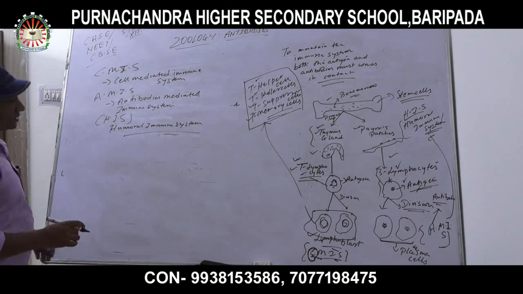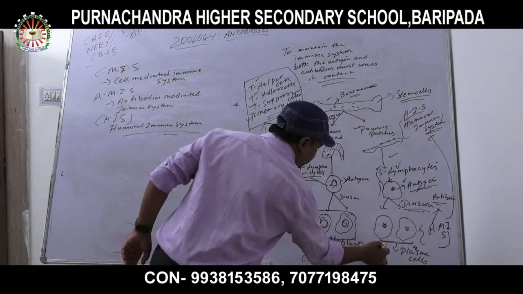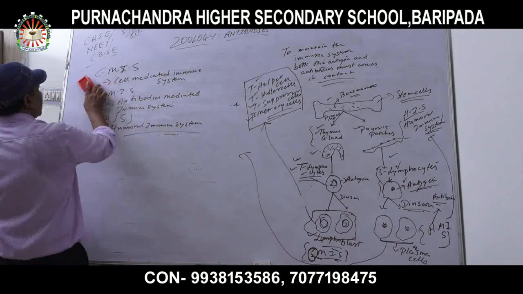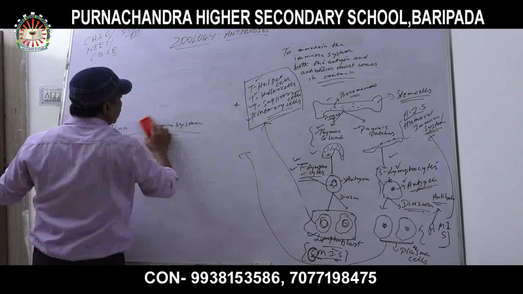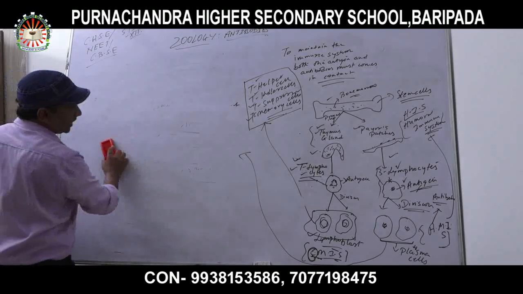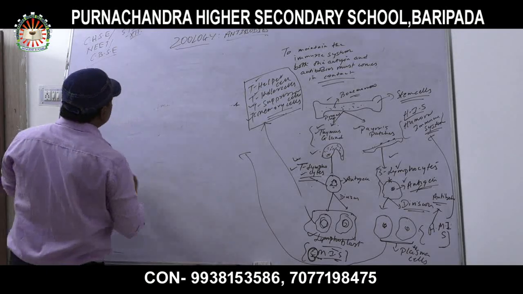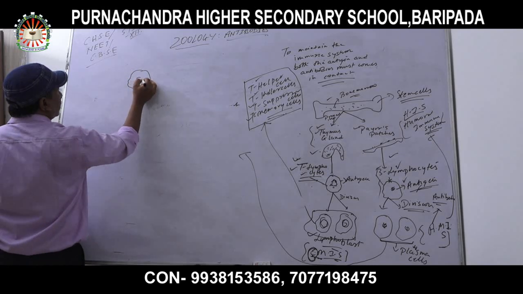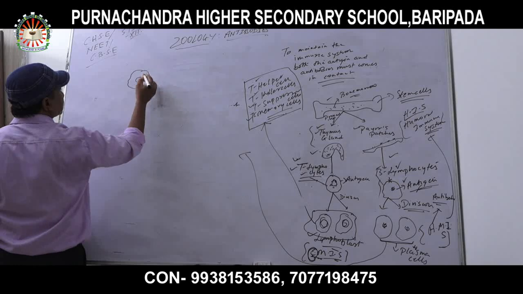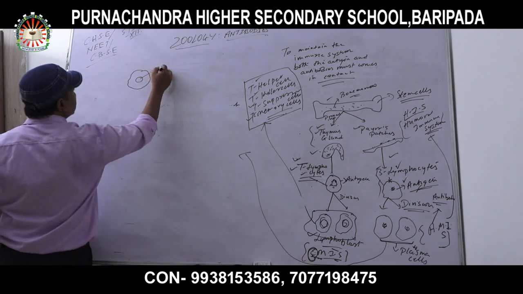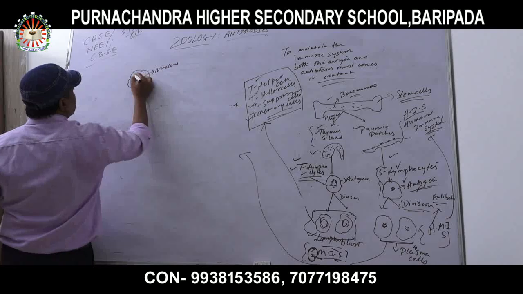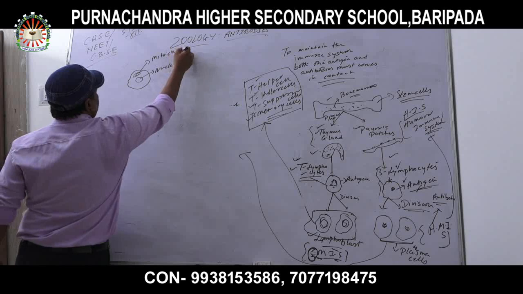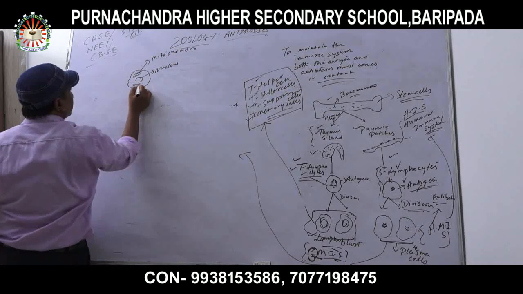Okay? Next, now these plasma cells, how are they producing antibodies? I am showing you now. Which kind of cells? Plasma cells. This is the structure of a plasma cell, having every kind of organelles present in it, like other cells have. This is the nucleus, this is the mitochondria, endoplasmic reticulum.